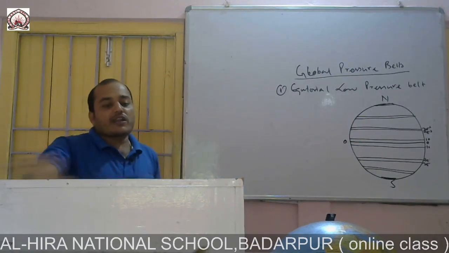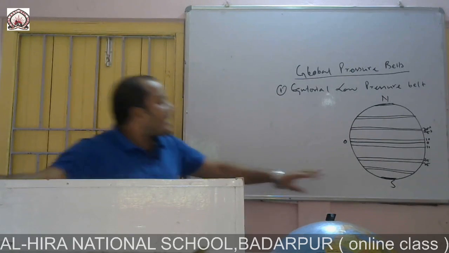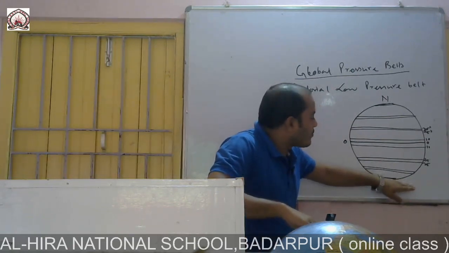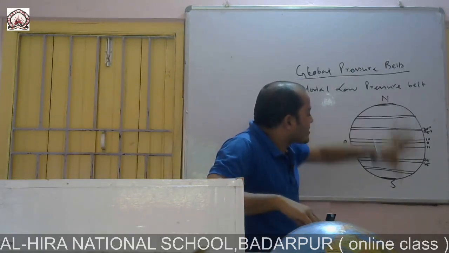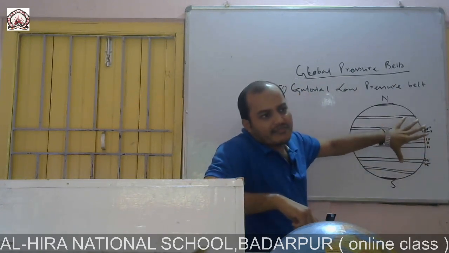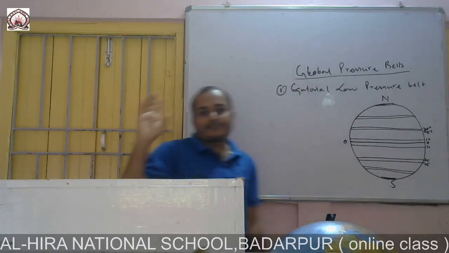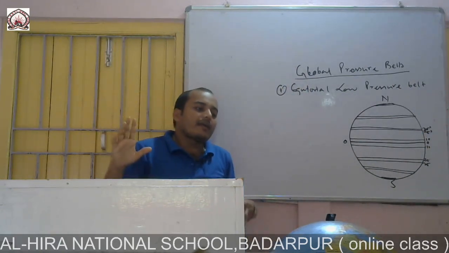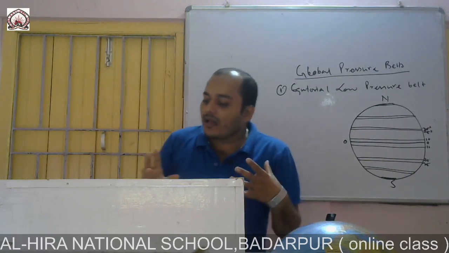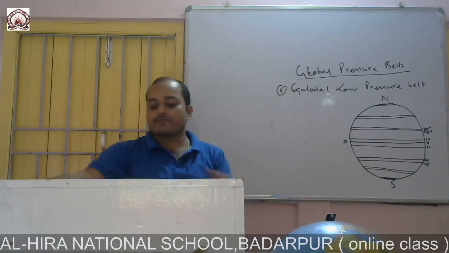Next, it is the polar high pressure belt. In these two poles, the north pole and the south pole, throughout the year temperature remains low, and there is a lack of direct sunlight in these polar regions.